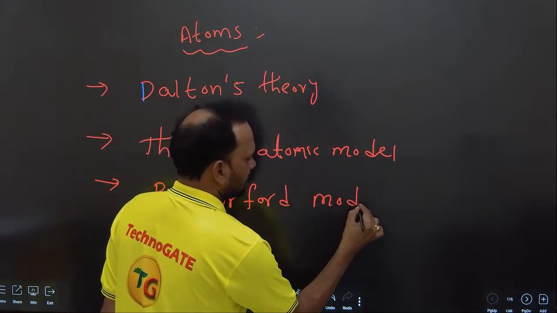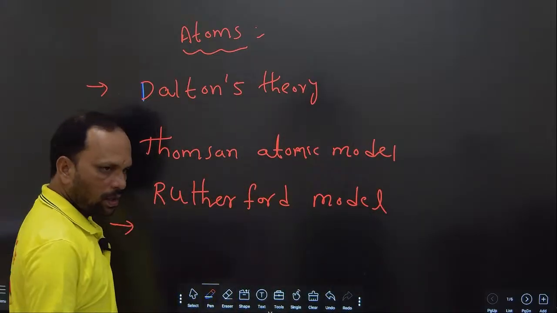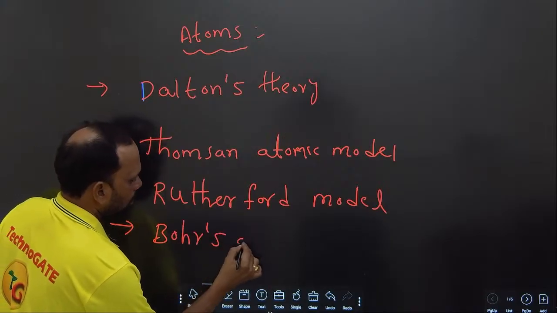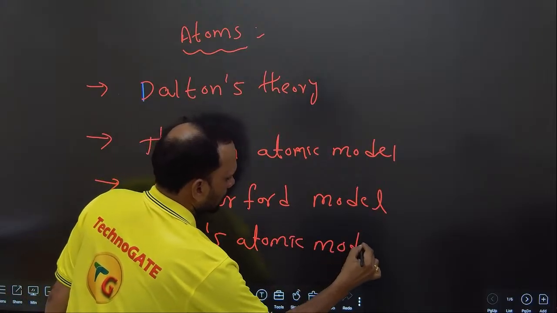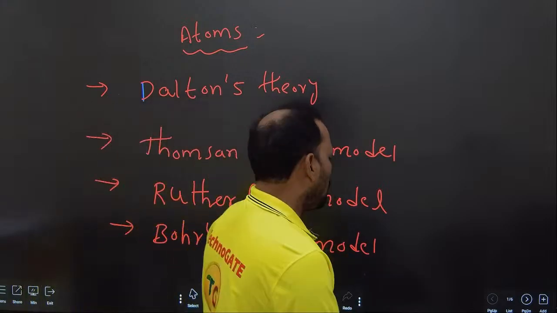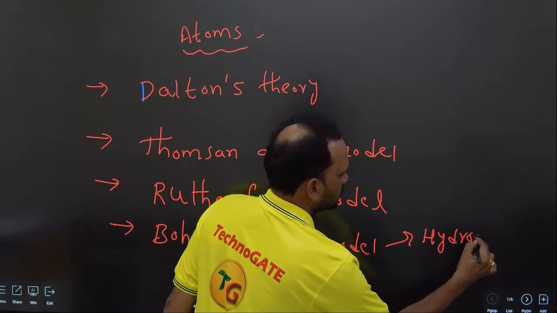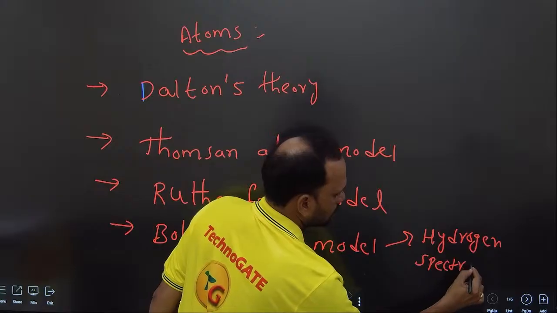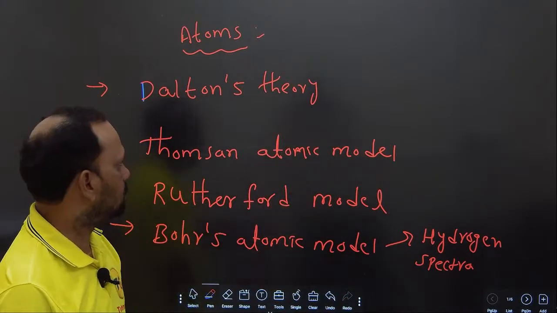We'll discuss all these things one by one clearly. Next thing is the Bose atomic model. In this Bose atomic model, there is one subtopic, that is hydrogen spectrum. These are the topics we are going to discuss in this atoms chapter.